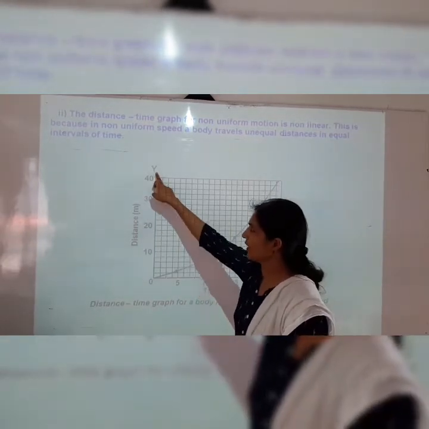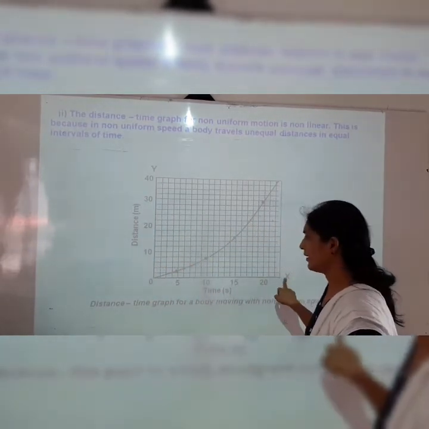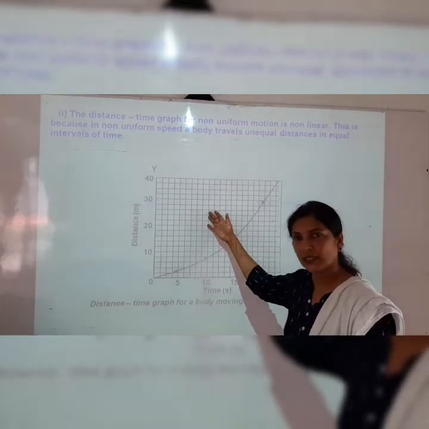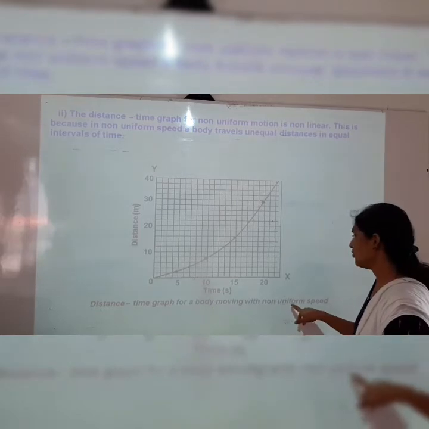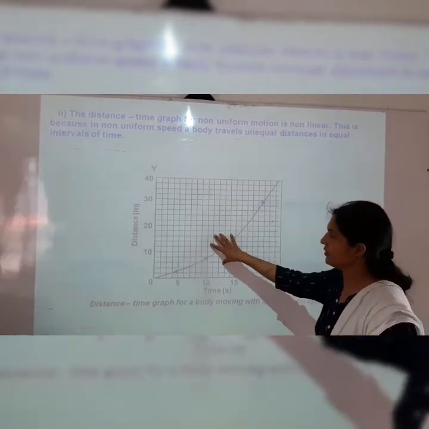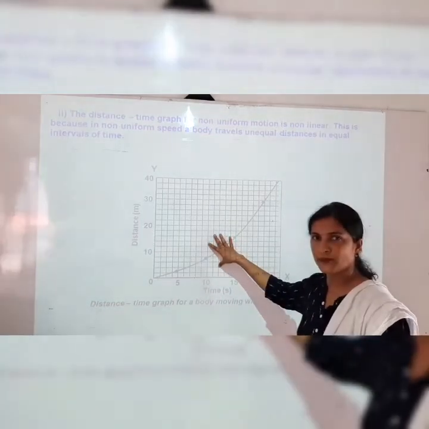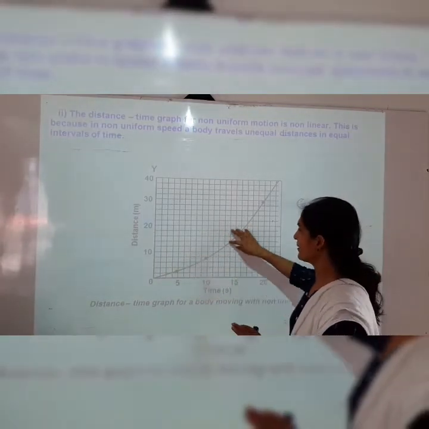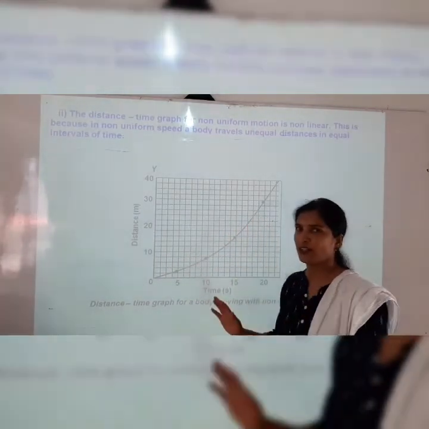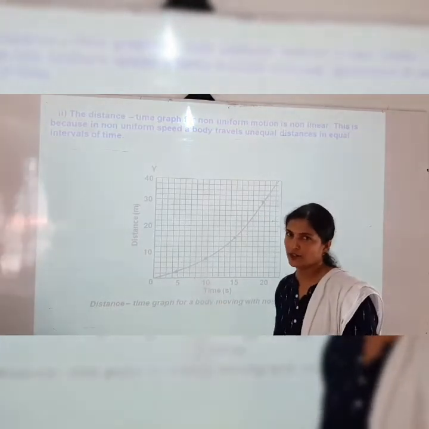Distance is shown on the y-axis, time on the x-axis. So this is the distance time graph for a body moving with non-uniform speed, because the distance covered by this body is not equal in equal intervals of time.